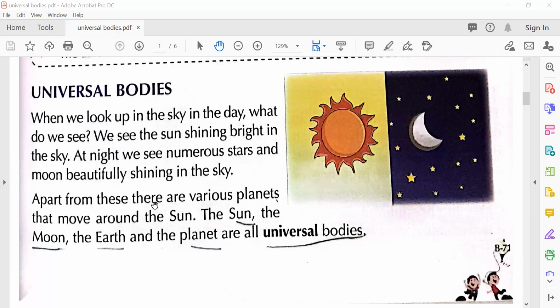Apart from these, there are various planets that move around the sun. The sun, the moon, the earth, and the planets are all universal bodies. So if I ask you, what are the universal bodies? What will you say? The sun, the moon, the earth, and the planets are all universal bodies.